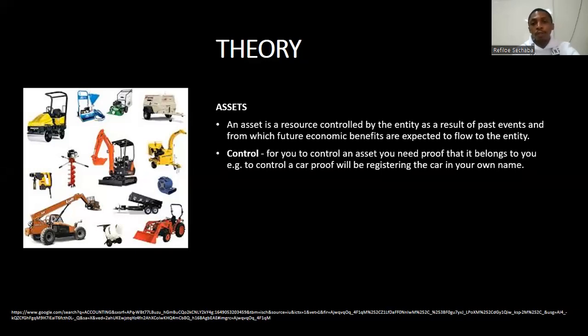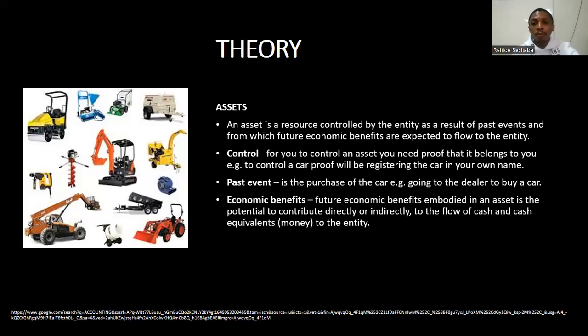Okay, for you to control an asset, you need to prove that it belongs to you. For instance, if you have a car, to prove that the car is yours, you need a license disc and it needs to be registered in your name. And the past event is the purchase of the car, going to the dealer to buy a car. The future economic benefits embodied in an asset is the potential to contribute directly or indirectly to the flow of cash and cash equivalents.